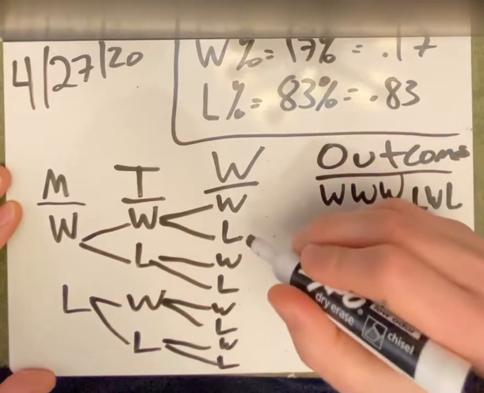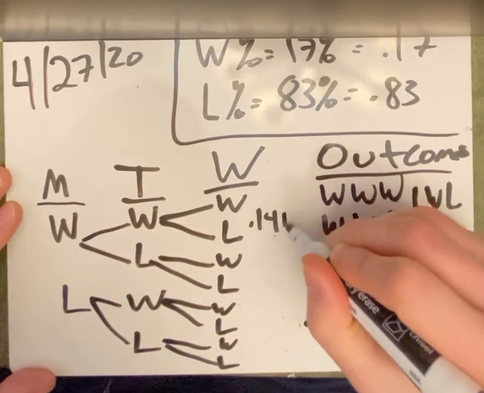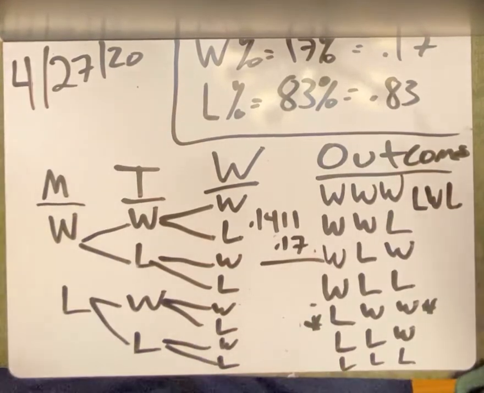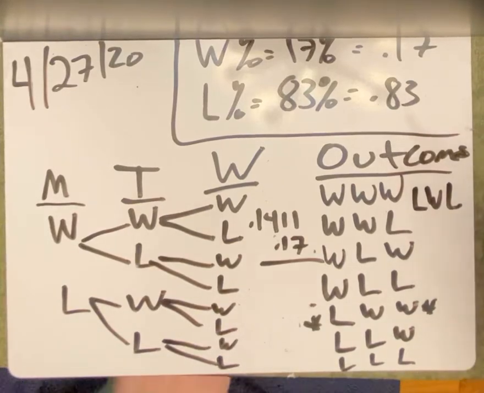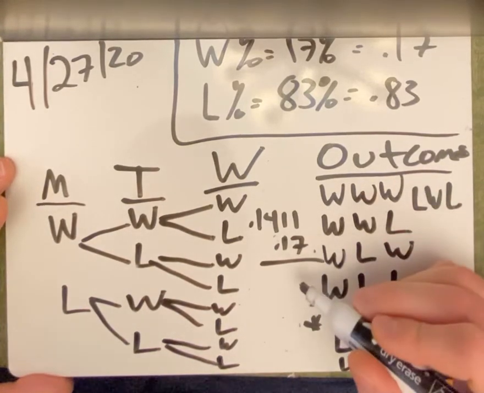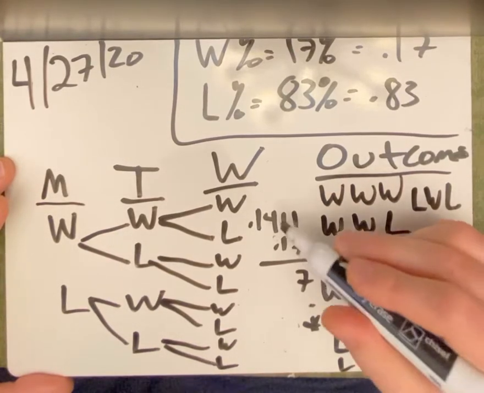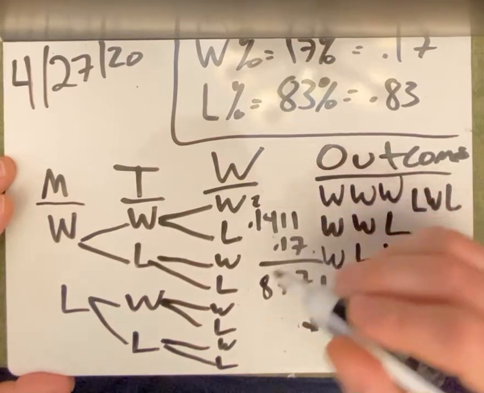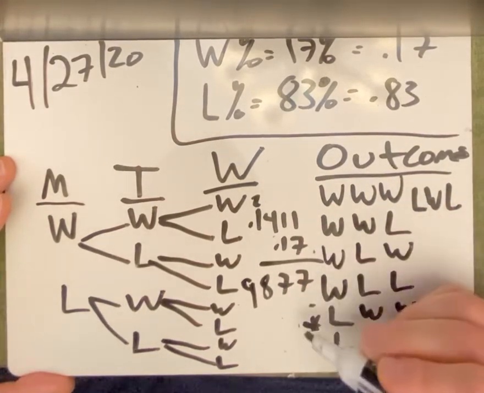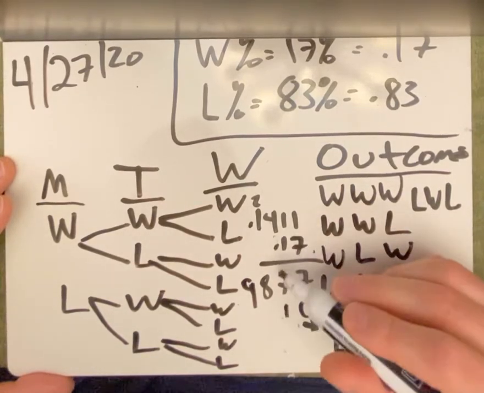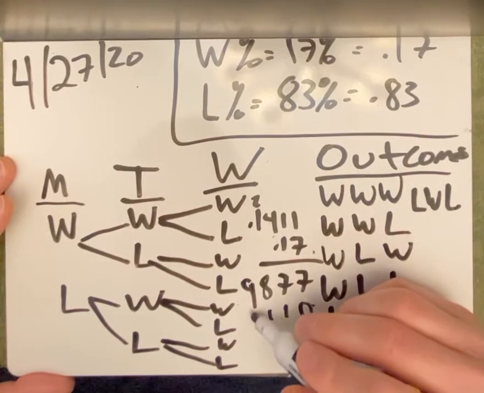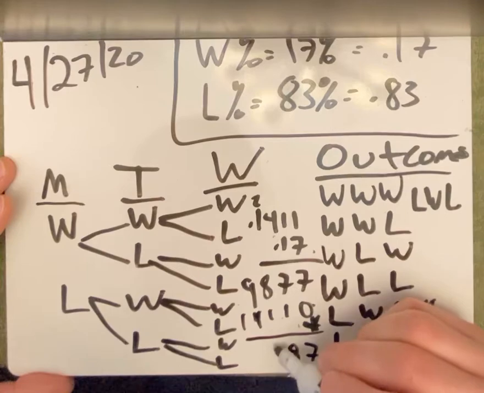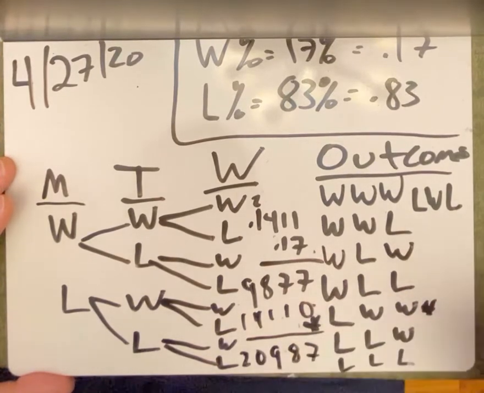So I got 0.1411 times 0.17. We just do the same thing here. We got 7, 28, and 9. Keep your place value. I got 1, I got 1, I got 4, and I got 1. So I got 7, 8, 9, 0, and 2.